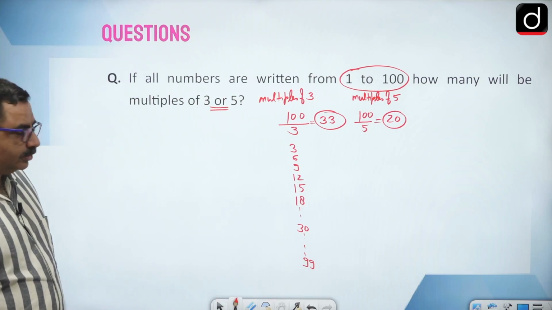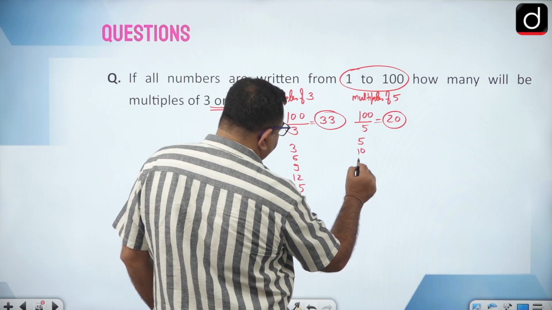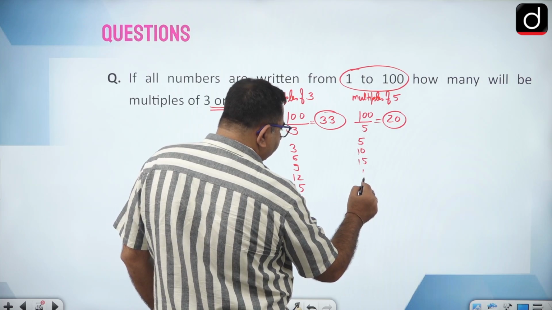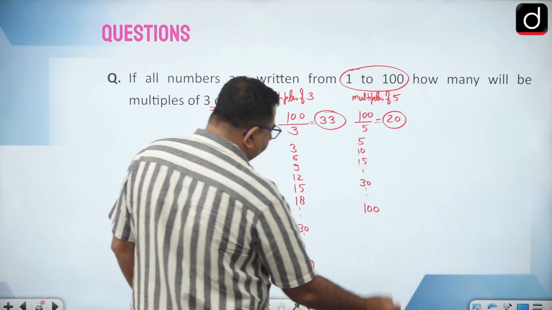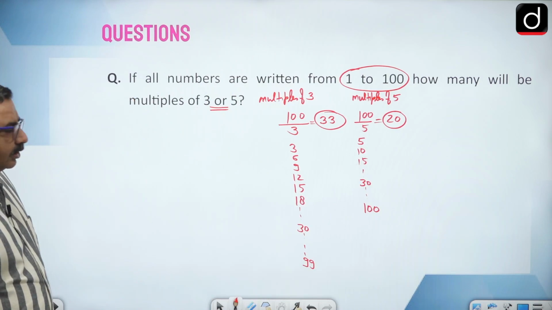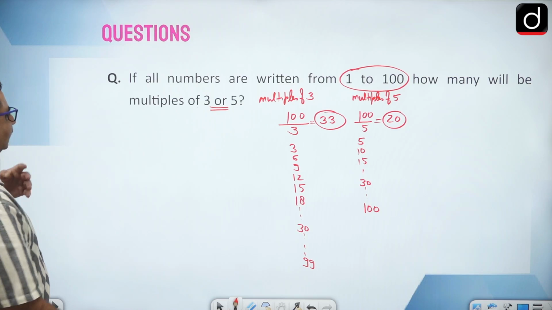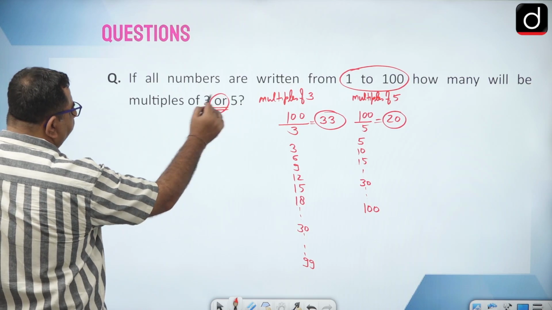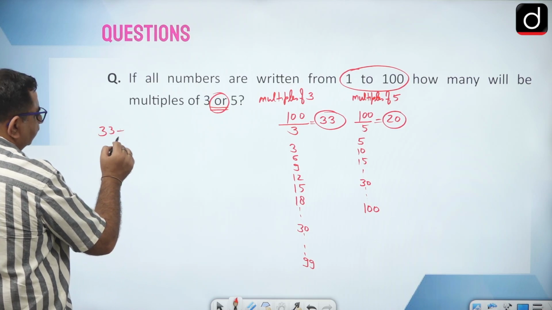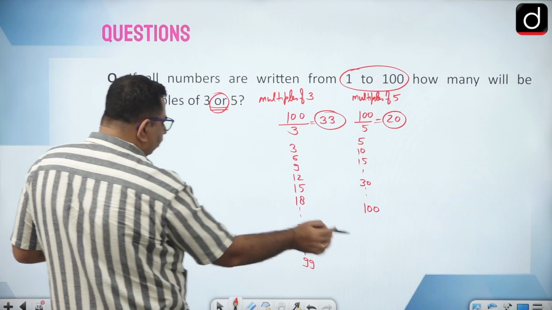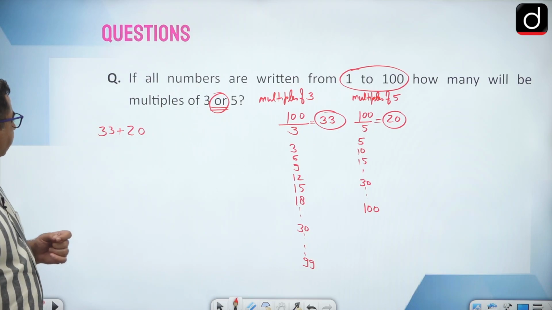So 20 complete multiples of 5 will be there: 5, 10, 15, and so on till 100. So my answer, for multiples of 3 or 5, should include all multiples of 3 and also all multiples of 5. So 33 plus 20.